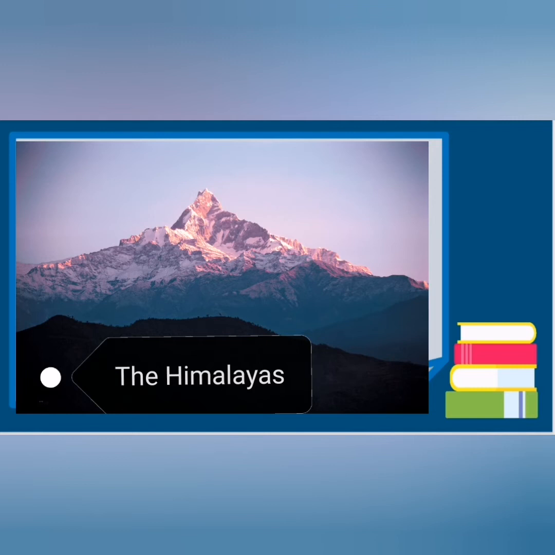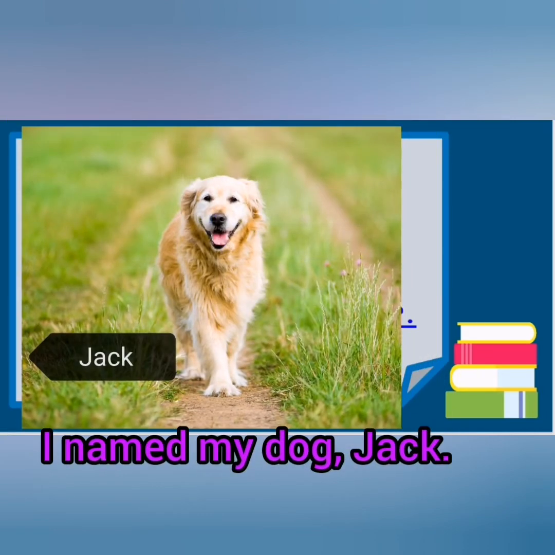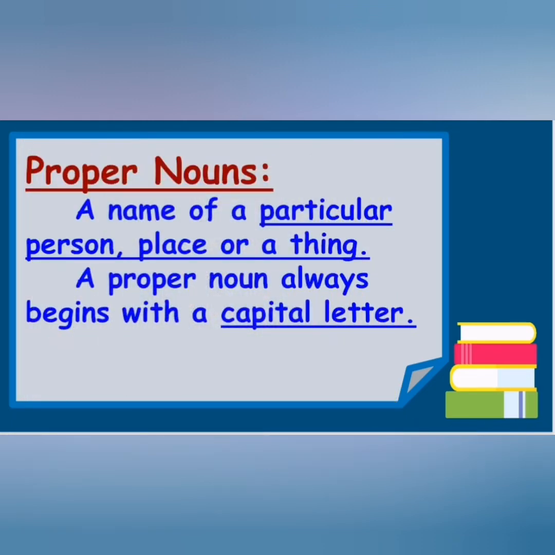Understood? For example, I named my dog Jack. Here I am talking about a particular dog whose name is Jack. So this Jack is a proper noun. I hope you all have understood.